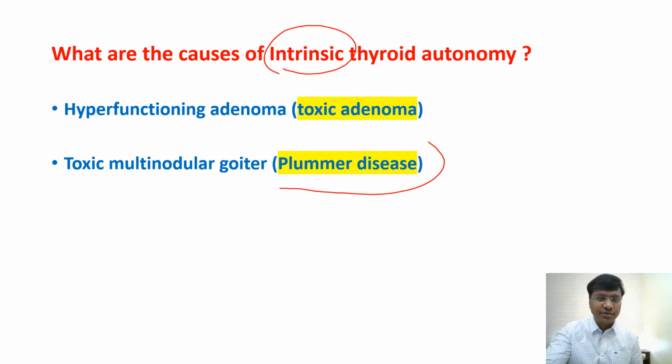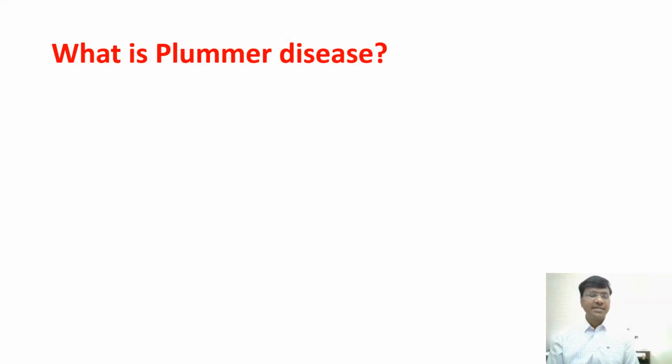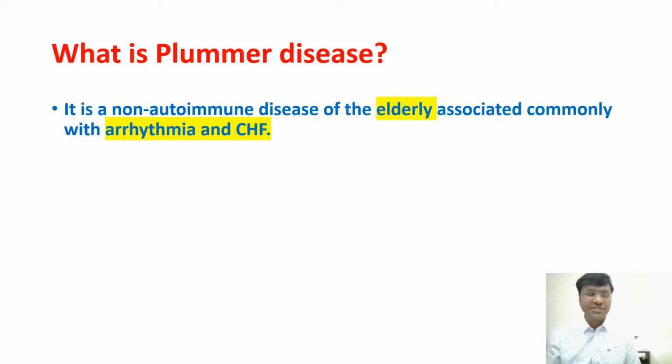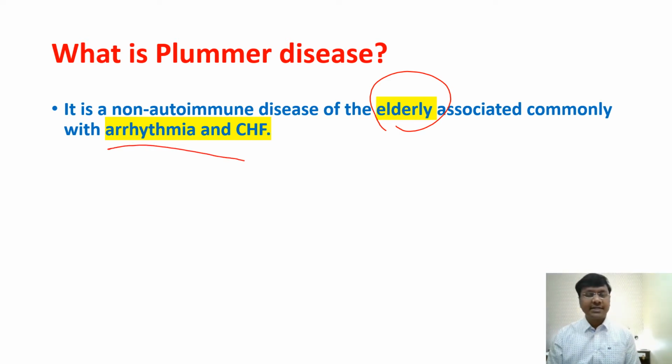And this toxic multinodular goiter is called Plummer's disease, right? This is a very important area where questions can be asked. Now, what is Plummer's disease? Let me explain that Plummer's disease is the one which is seen in elderly individuals, and it is a non-autoimmune condition. Graves was an autoimmune condition, but this is a non-autoimmune condition. And patients with Plummer's are commonly associated with the development of arrhythmia as well as congestive heart failure, right? That's a very, very important point related to Plummer's.